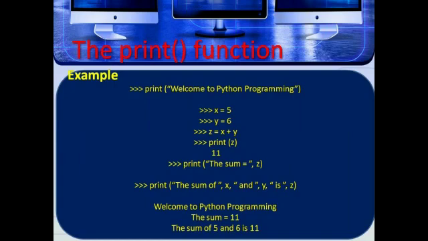x = 5, y = 6, z = x + y. print(z) gives 11. print("The sum =", z). print("The sum of x and y is", z). Here, what are the statements given inside the print? It displays each output on a new line. So the first one is "Welcome to Python programming", the second one is "The sum is equal to 11", and the third one is "The sum of 5 and 6 is 11".